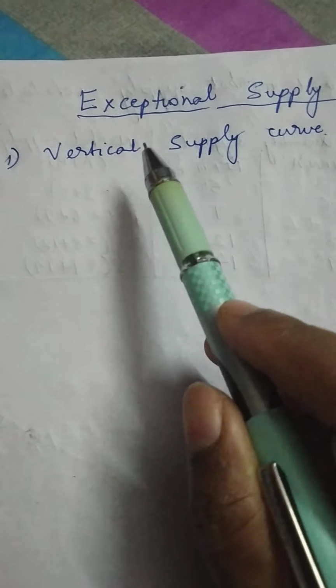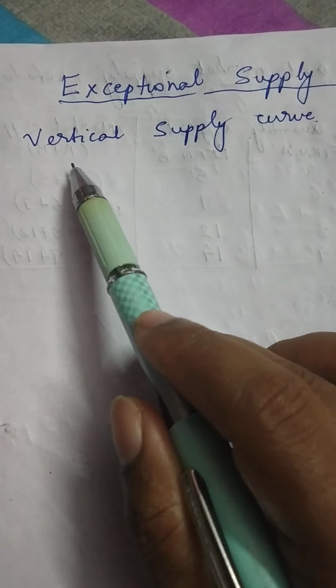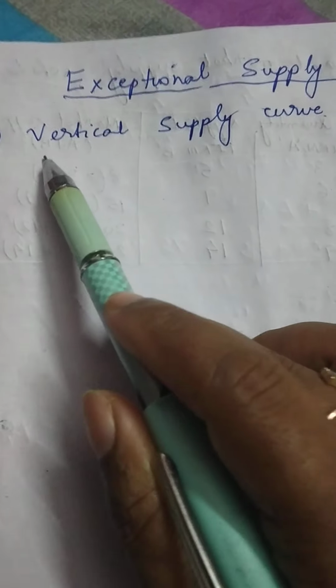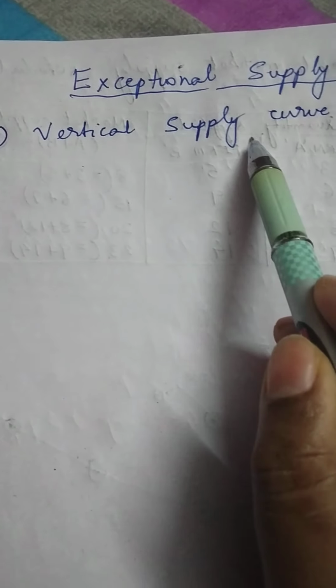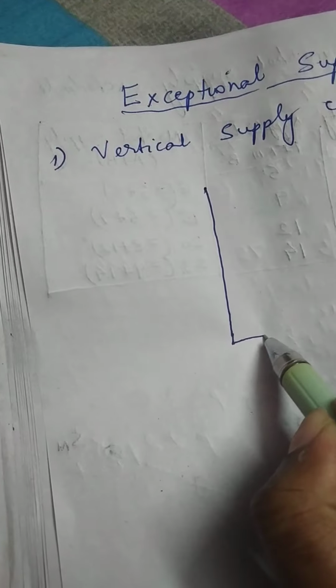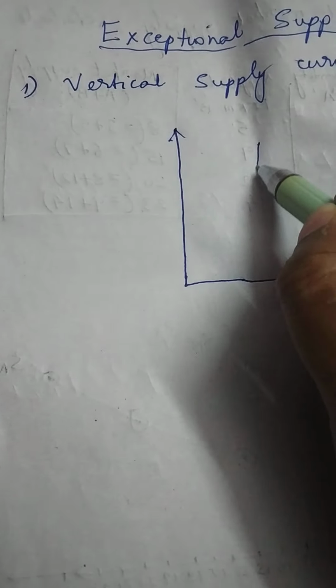Now I will be explaining the exceptional supply curves. There are two types of exceptional supply curve. One is the vertical supply curve, that is, in the case of antique goods or rare goods which are not available in plenty, the supply curve will be vertical shape like this,